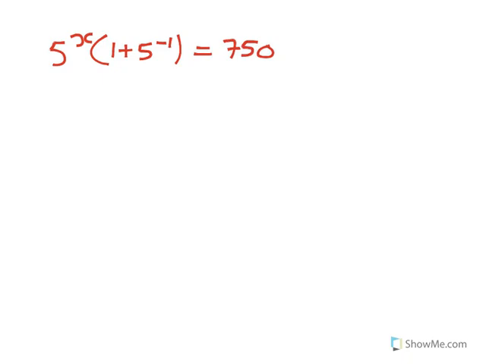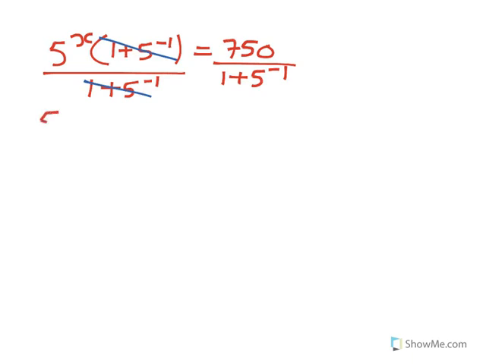So the simple thing that you need to do, because we are using a calculator, divide by what you don't want, which is 1 plus 5 to the power negative 1. Then if you cancel that, what is 5 to the power x? If you are using a calculator, punch it as it is, 750 all over 1 plus 5 to the power negative 1, you are going to get 625.